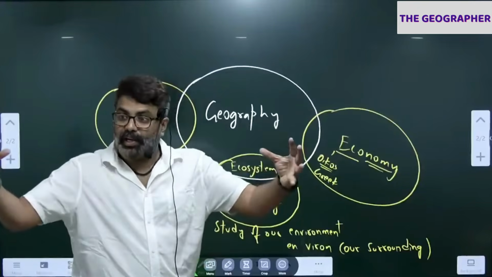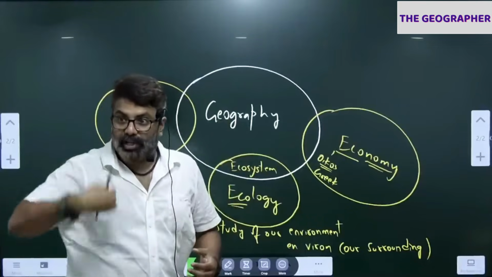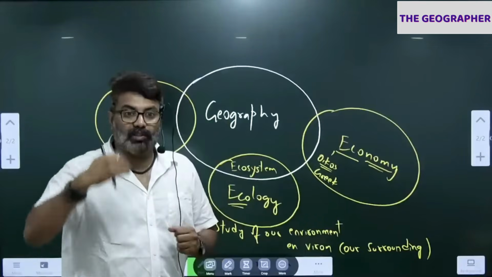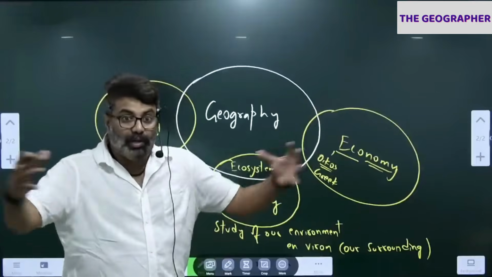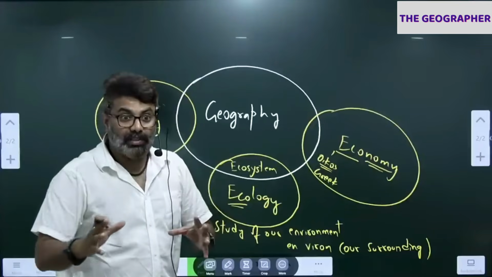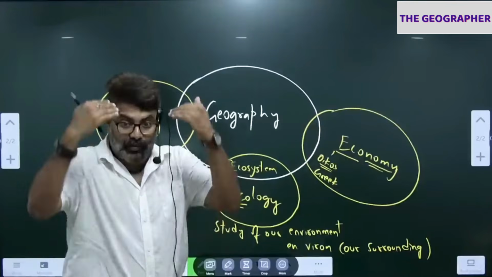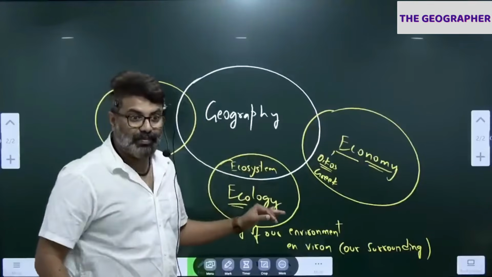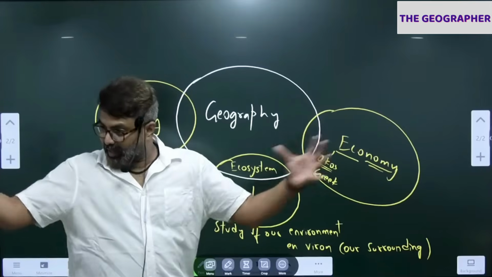System is a set of interconnected components which function as one unit. Like the human body as a system. What does the human body consist of? Brain we have, lungs we have, heart we have, liver, kidney. All of them are connected through arteries and veins. Correct? All of them together should function. Then only we can function together as a human body. Can you remove your brain and come here? No. Everything is part of it, system.